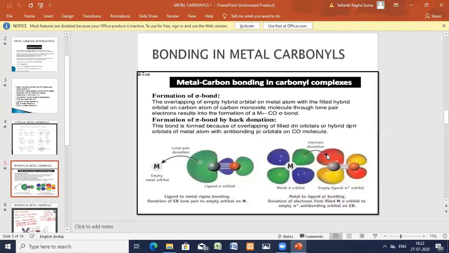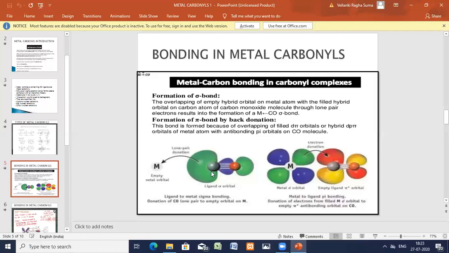Previously, CO directly gave 2 electrons to the metal and the sigma bond formed. Now, the filled orbital of the metal gives its 2 electrons to the empty anti-bonding orbital of the CO molecule. So a double bond is formed. One is sigma, the other one is pi.